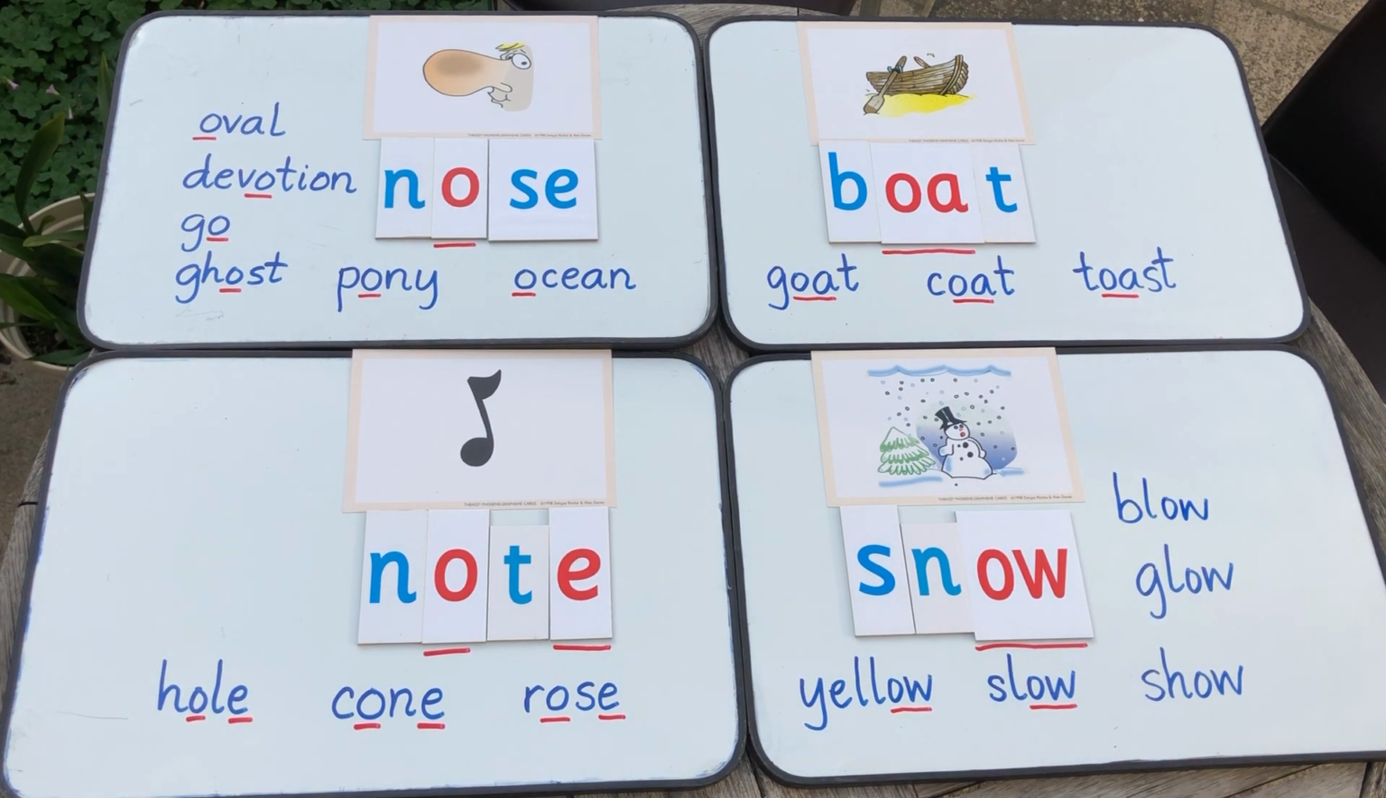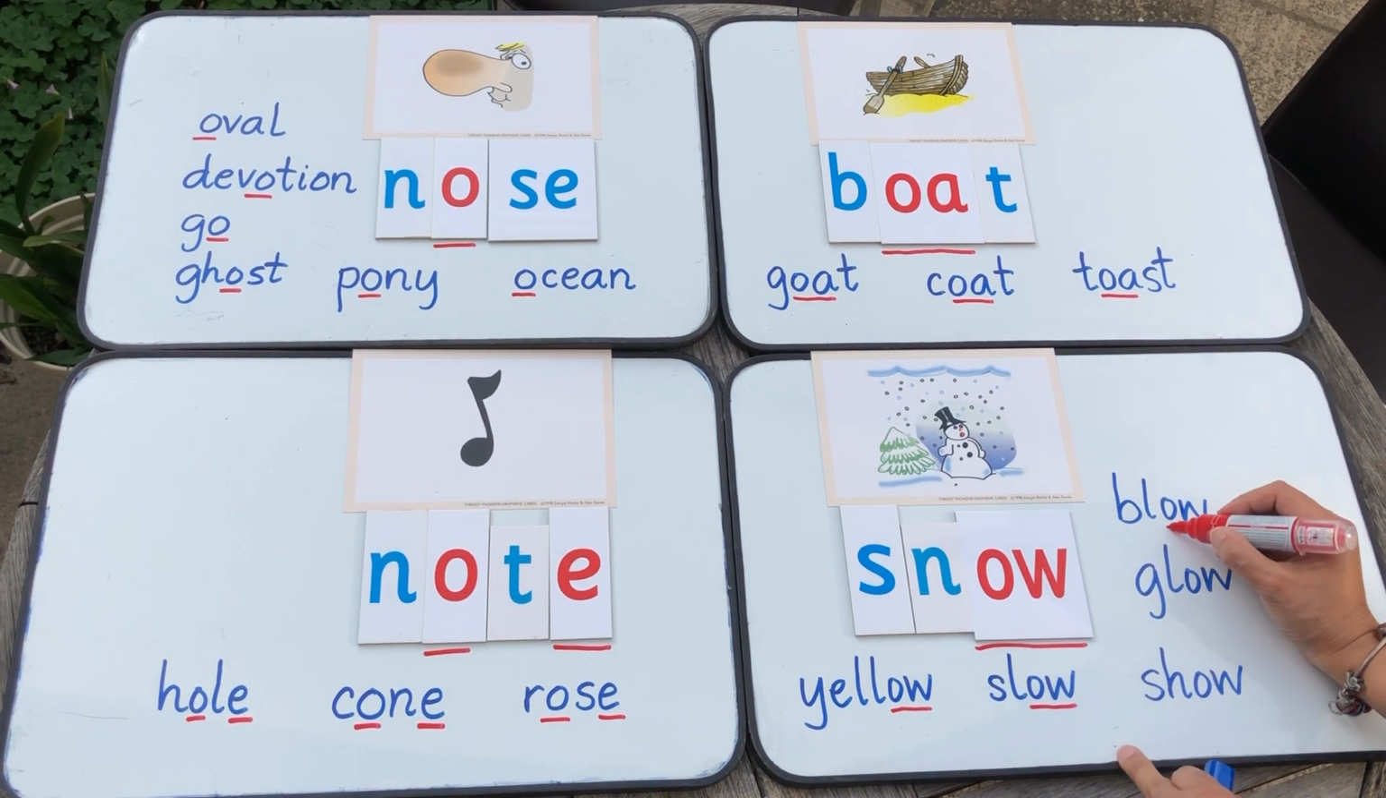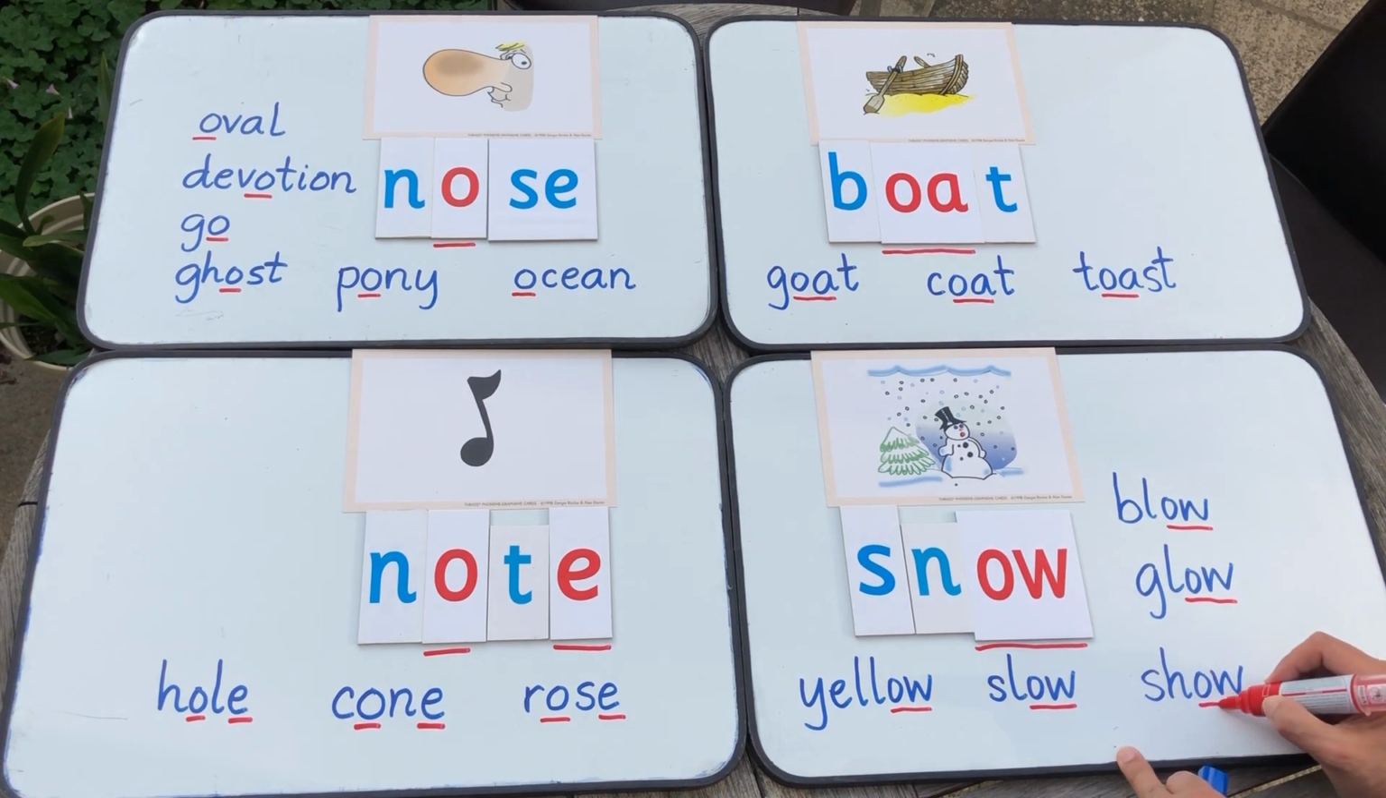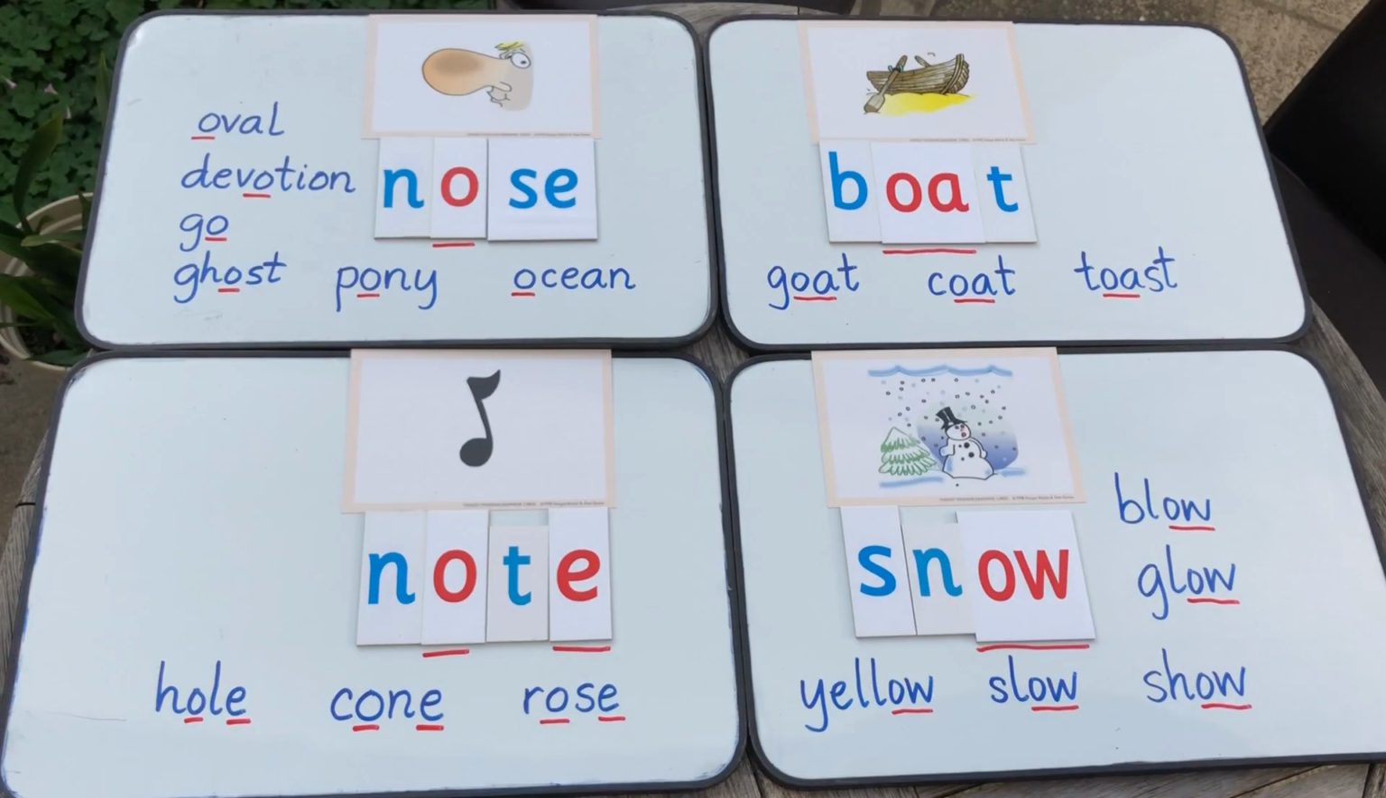So there you have it, boys and girls. These are examples. Maybe you can think of more words that have the same phoneme and grapheme as the O in these 4 words.